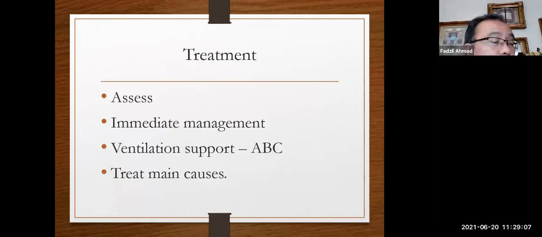So go back to the treatment wise, always assess what you do, the immediate management. You give the ventilation support, A, B, C, and you treat the causes. Let's say the cause is sepsis, you result in metabolic acidosis, and you treat the sepsis. If it is due to respiratory problem, like hyaline membrane disease or respiratory distress syndrome, you support the baby, and then you give the surfactants. If due to TTN, you support the baby, and after 40 hours you can stop everything because the lung is already clear from the fluid. So it depends to the causes.